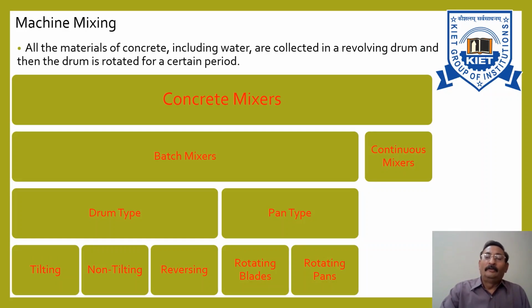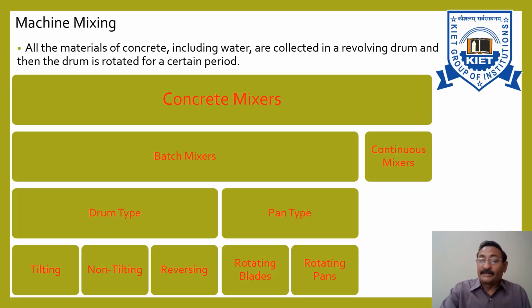Now we will discuss machine mixing. All the materials of concrete, including water, are collected in a revolving drum, and then the drum is rotated for a certain period.